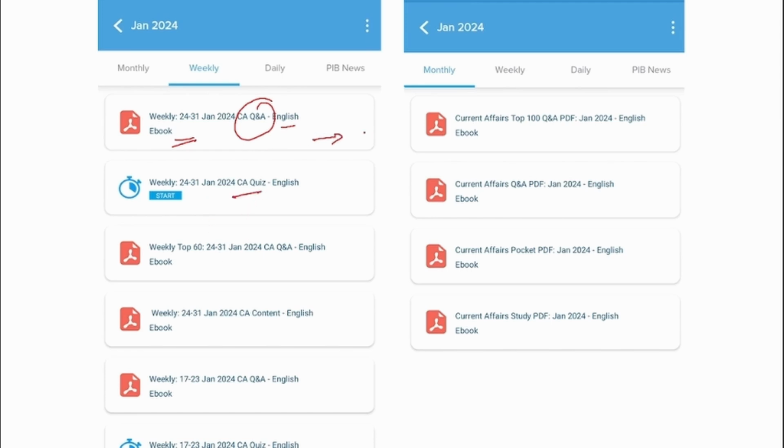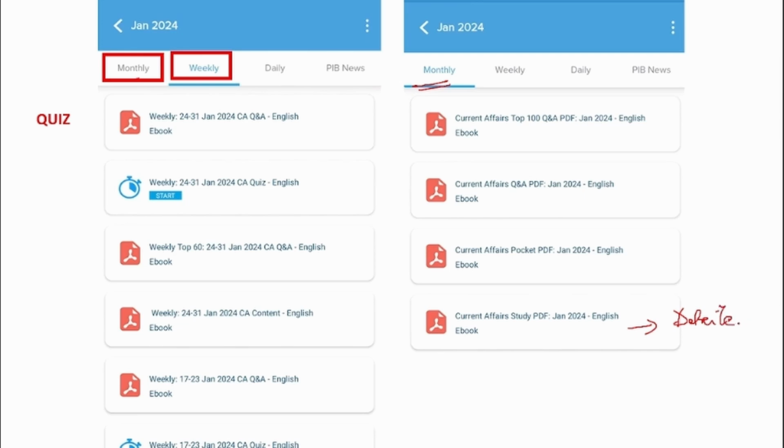Here we provide you with the entire news of that particular week. But here we take the top 60 most important news and we upload it in this PDF in question and answer format. Apart from weekly, we also provide you the monthly ones. This PDF will contain a detailed view of that particular month's news. And this will have a brief format of the same news. This will be in question and answer format, and this will have the top 100 questions and answers of that particular month.